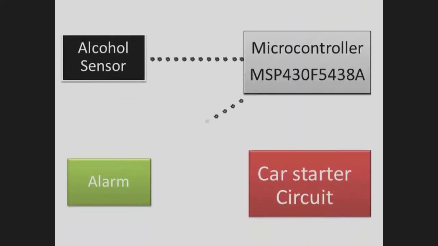So here we can see that the alcohol sensor gives a signal to the microcontroller, and depending upon whether the alcohol is within safe or unsafe limits, the microcontroller gives a signal to the alarm and the car starter circuit.